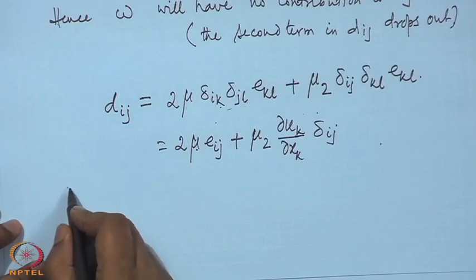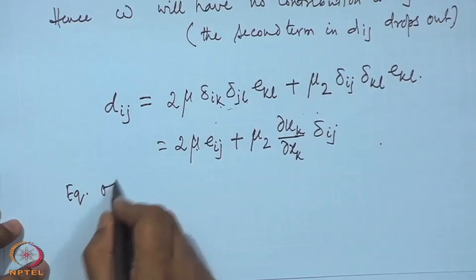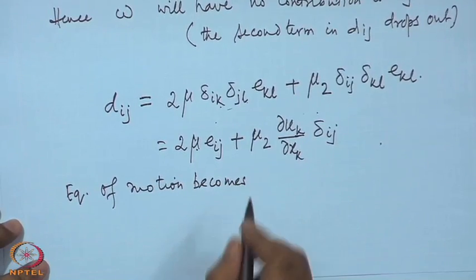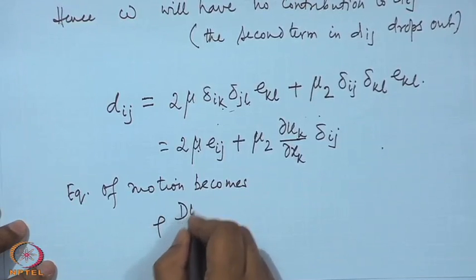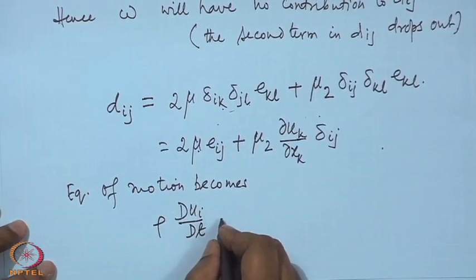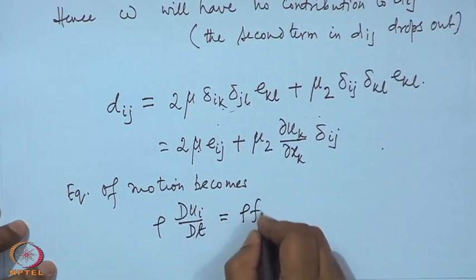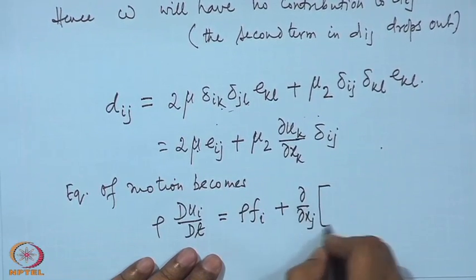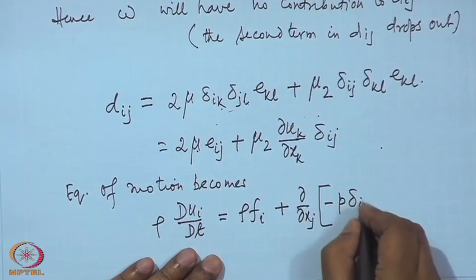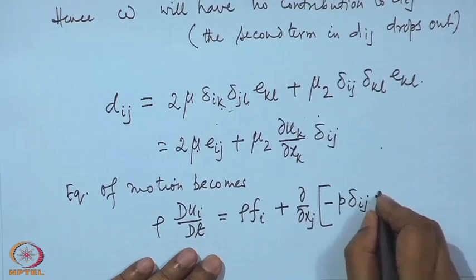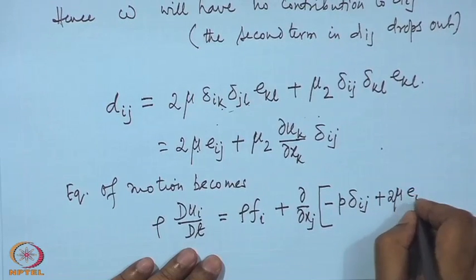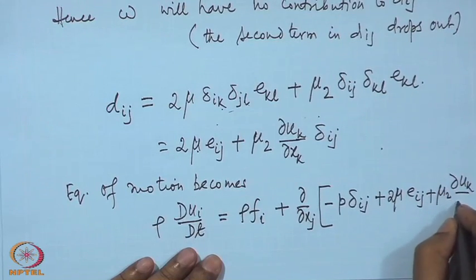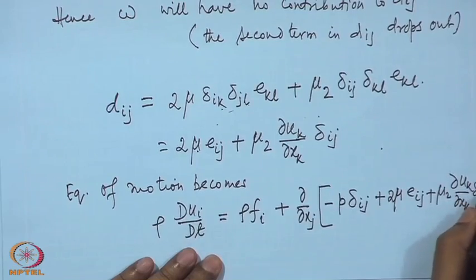So, the equation of motion becomes rho d u i d t equal to rho f i plus d d x j of minus p delta i j plus 2 mu E i j plus mu 2 d u k d x k delta i j.